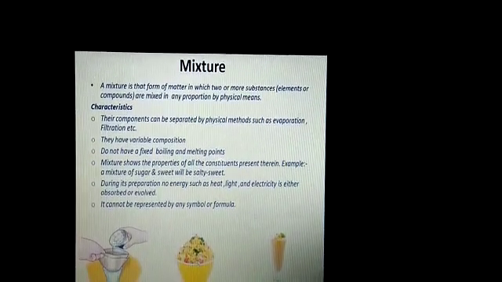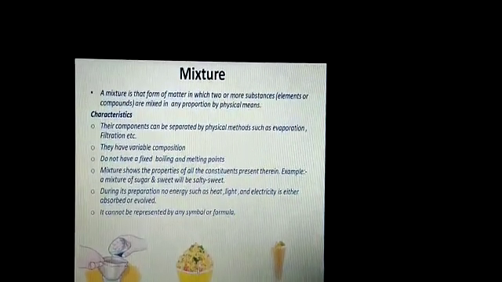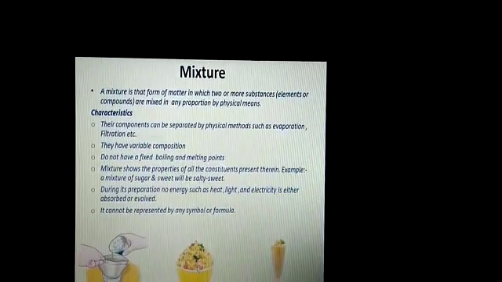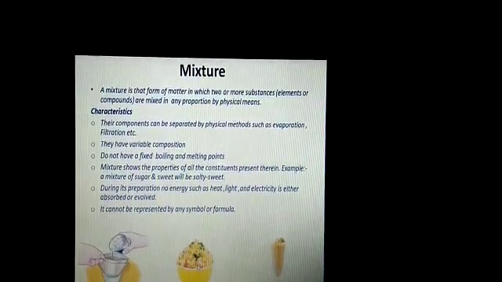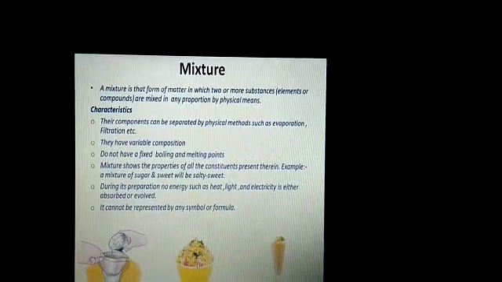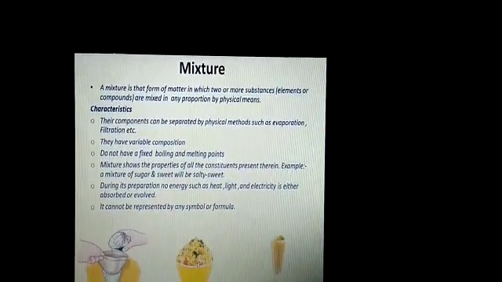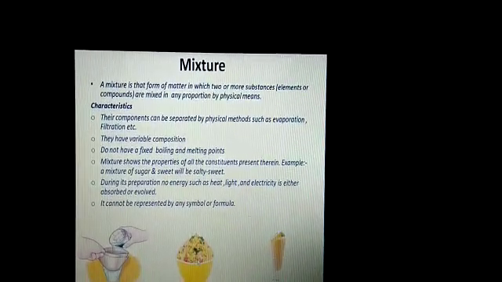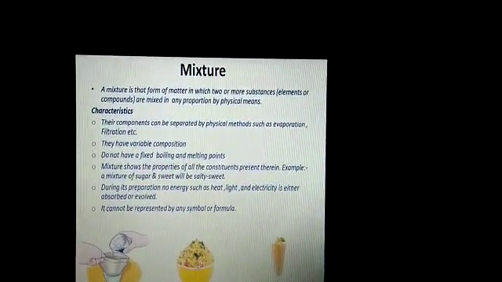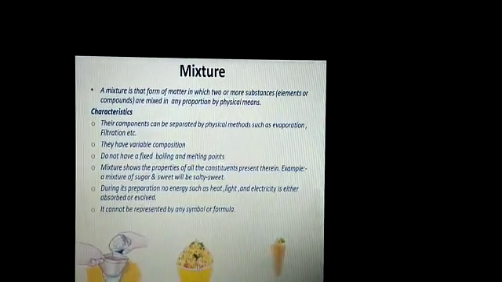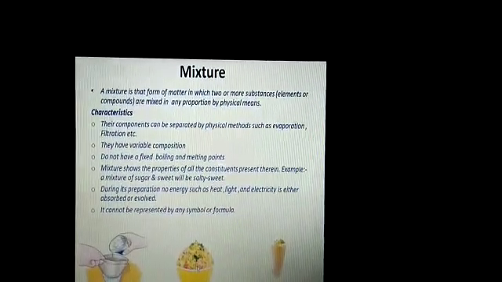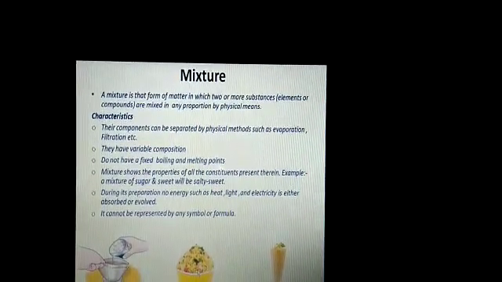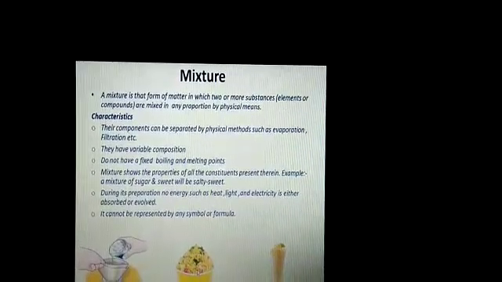A mixture shows the properties of all the constituents present therein. Example, a mixture of sugar and salt will be salty sweet. During its preparation, no energy such as heat, light and electricity is either absorbed or evolved. It cannot be represented by any symbol or formula. It means mixtures don't have any formula. Example, bhel that you eat as a snack is also a mixture, and a mixture of sand and salt, sand and soil, or sand in water is also a type of mixture.